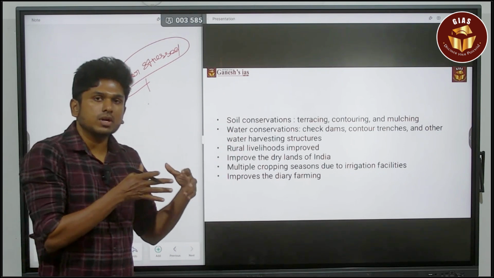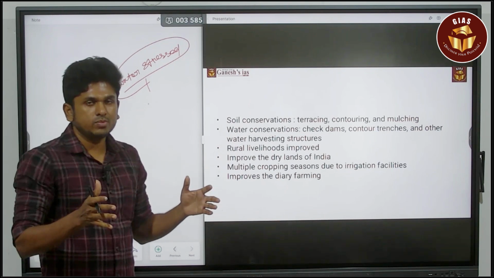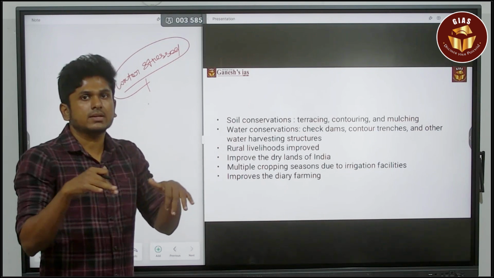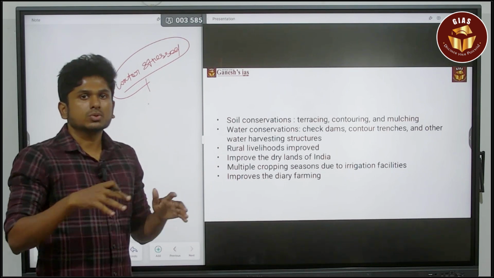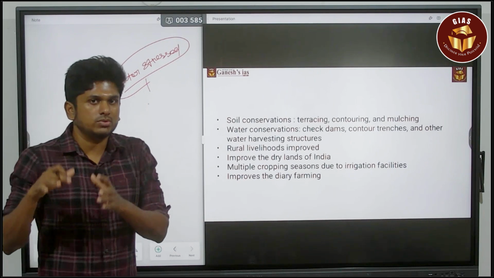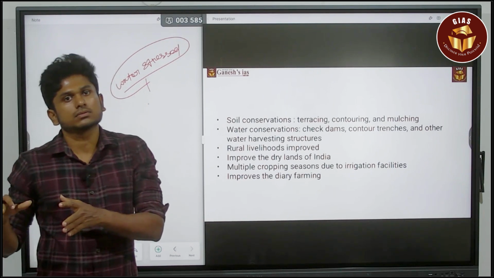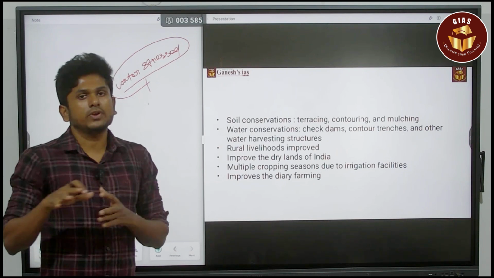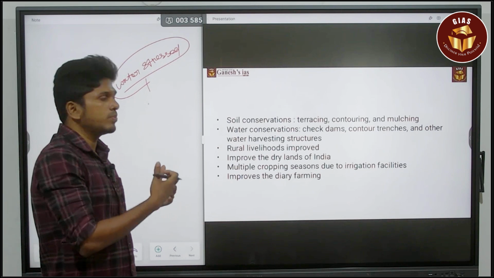For that, watershed management works, because you are providing check dams or lake and pond like structures that store the water there. So the draining of the water won't happen, and at the same time you stop the erosion of the top fertile soils. These are the major benefits of this watershed program.